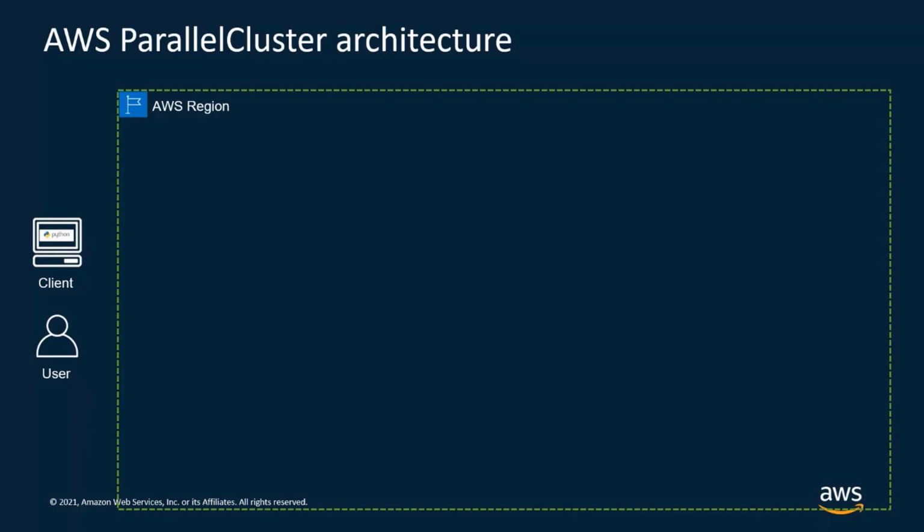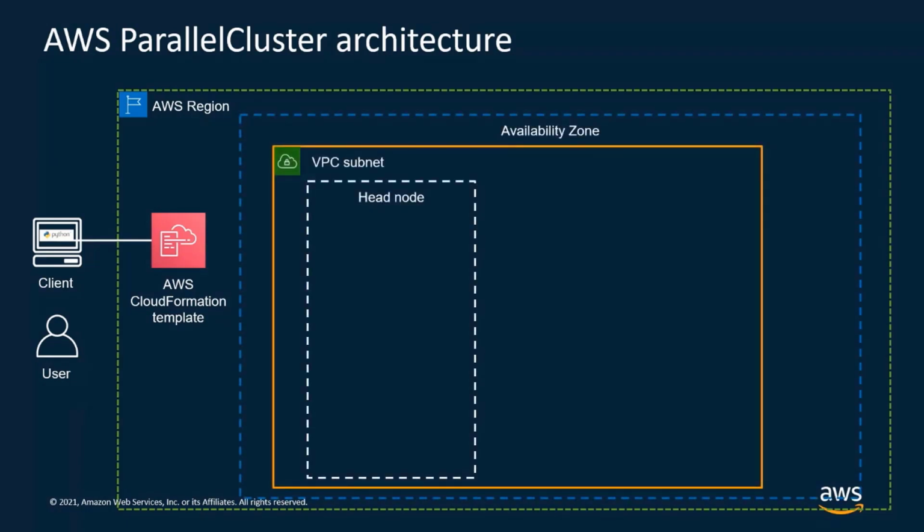Then you will need to prepare the Parallel Cluster configuration file. This is a very simple text file containing a high-level description of the HPC cluster that you want. We will see an example in a minute. Then you will use the Parallel Cluster command line to deploy the HPC head node on AWS. The Parallel Cluster command line will read your configuration file and it will transform it into a CloudFormation template. The template then will deploy all the AWS resources that you have requested.